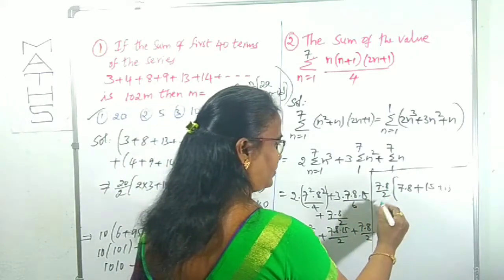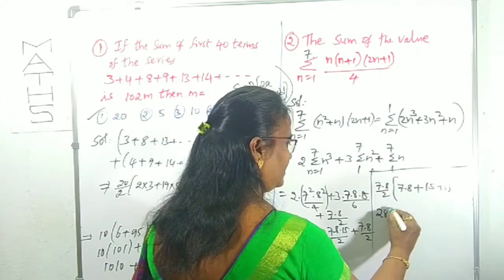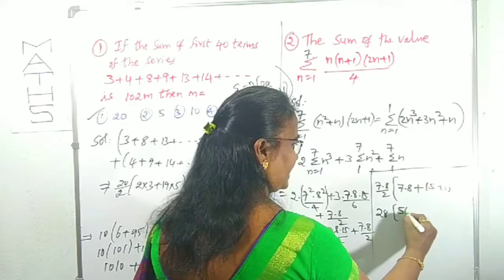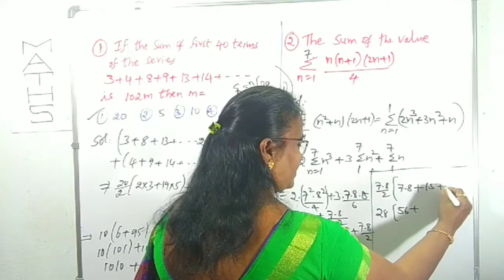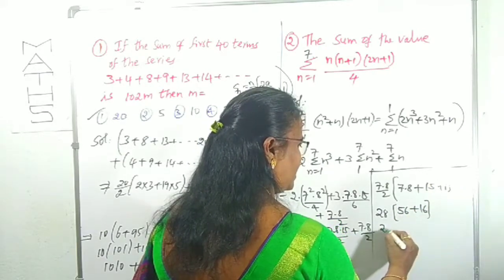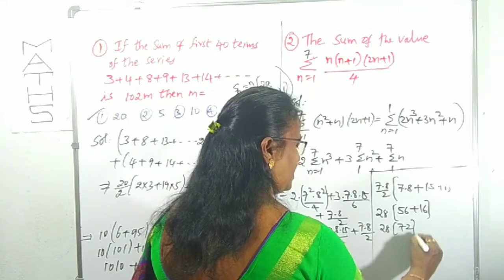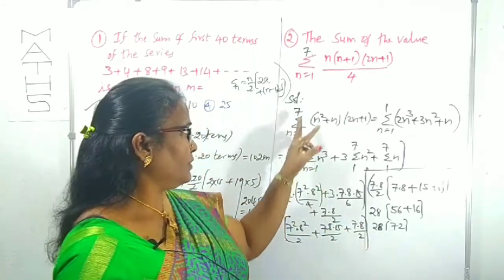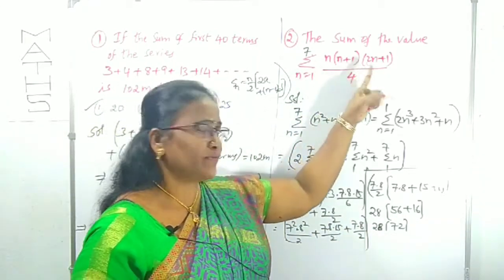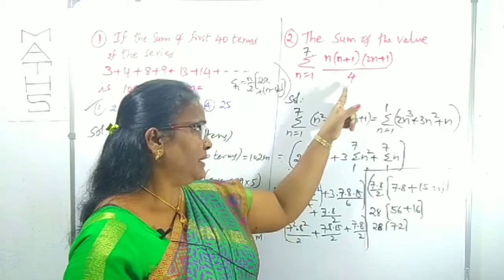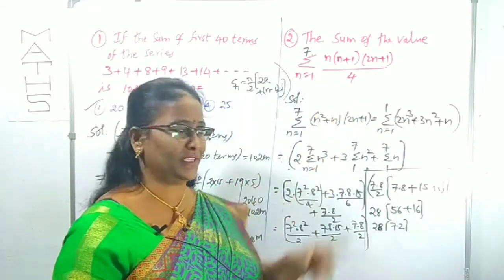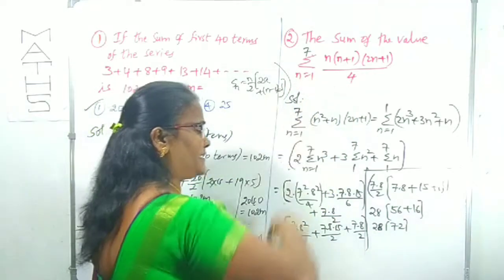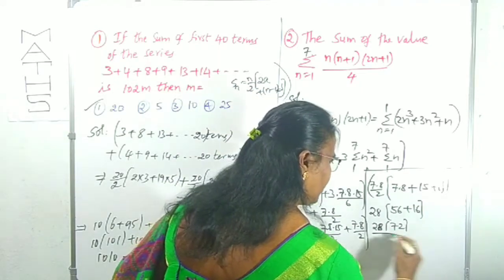Now this is cancelled 4 times, 7 4s are 28 here. Next 56, 8 7s, plus 16, 15 plus 1, 16. This is 28 times 72. Yes, we got 28 into 72. I have taken only this part, n of n plus 1 of tn plus 1 only. But additionally what is there? All divided by 4 is there. Means what? To get the complete sum we have to divide it by 4.